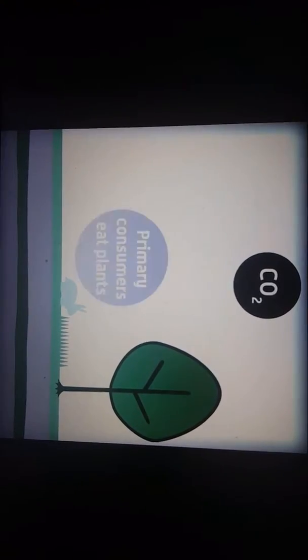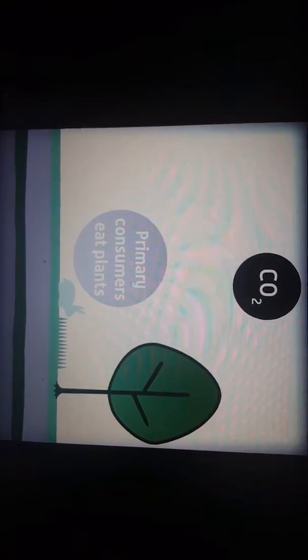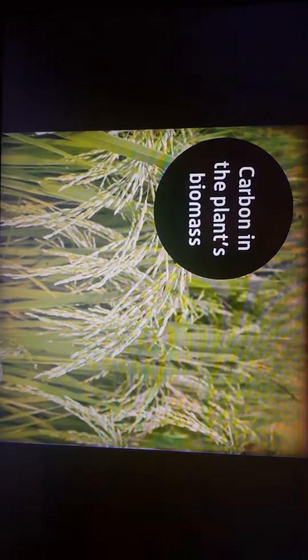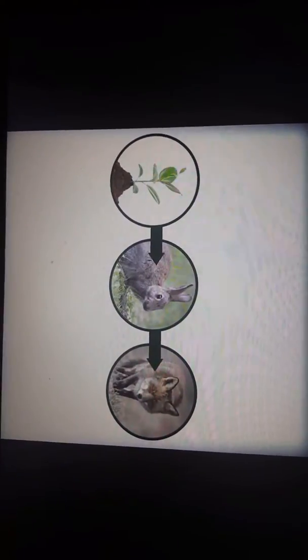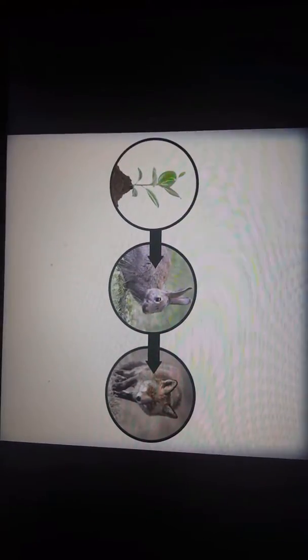Carbon is transferred from plants to animals when they eat them. Primary consumers eat plants. The carbon in the plant's biomass passes into the animal and some of it is used to build its own biomass. Other animals may eat the primary consumers and then use that carbon to build their own biomass. Carbon atoms are thus passed along a food chain.